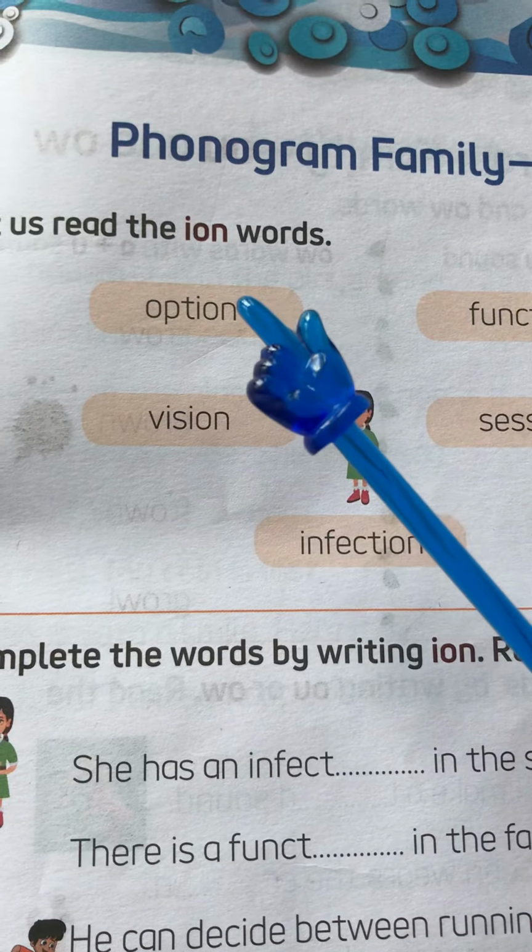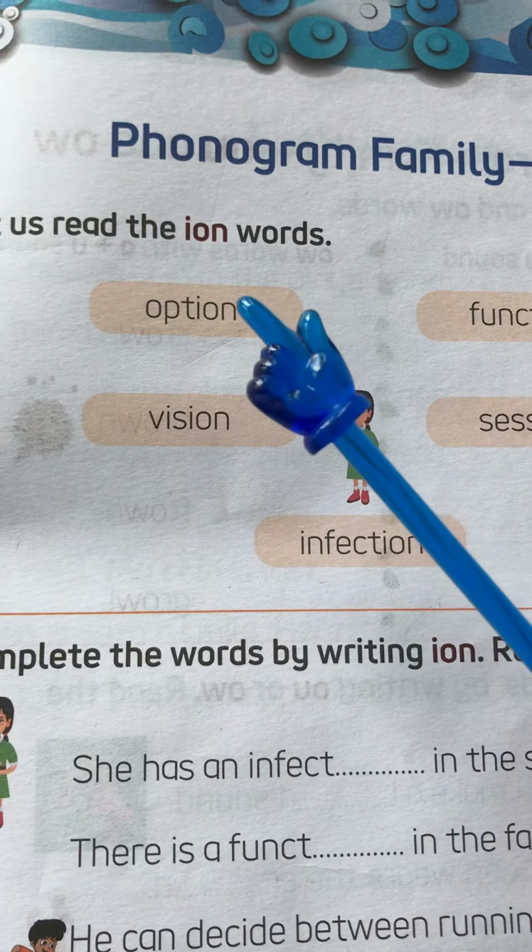Shun. Vision. Option, function, vision, session. Okay, see, easy to read, very easy. So if you ever see this ION at the end, the sound is shun again.